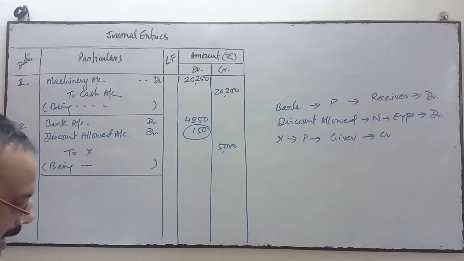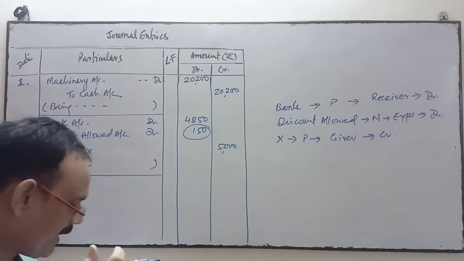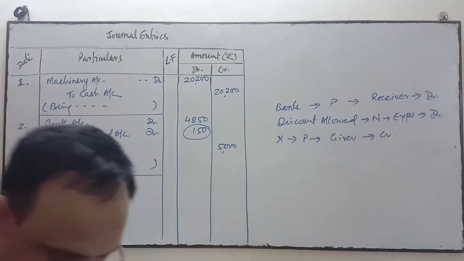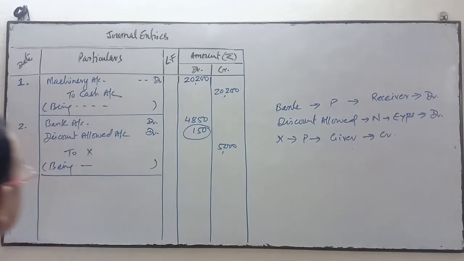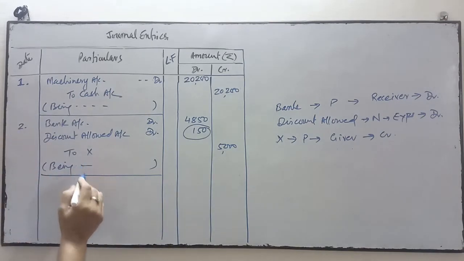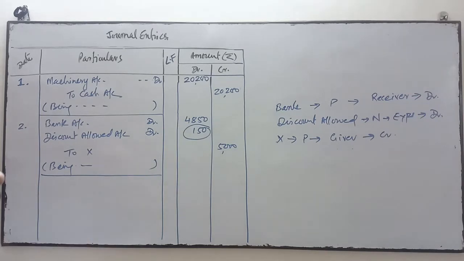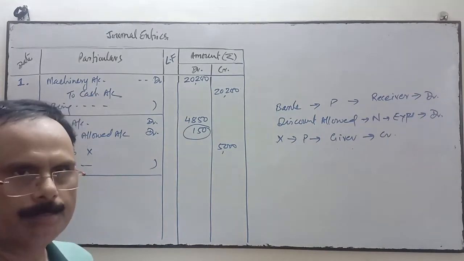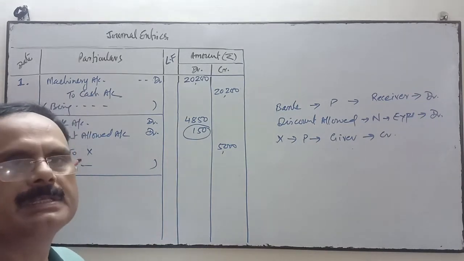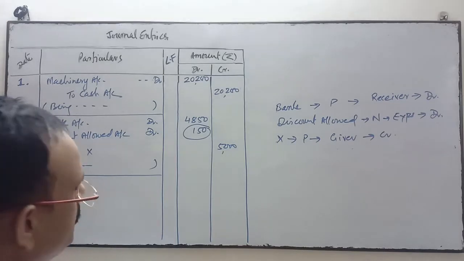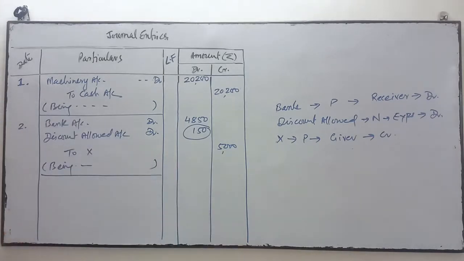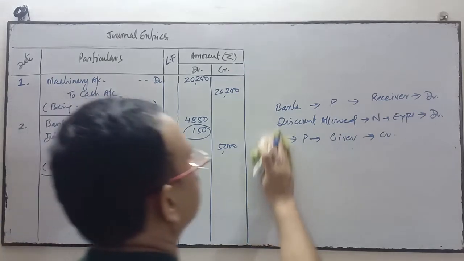Check received from X in full settlement. Full settlement means thereafter no need to pay. Your account is finally settled. Now next is what we'll write in narration: being check received of rupees 4,850 in full settlement of his account. That will be the narration. Narration is very simple.